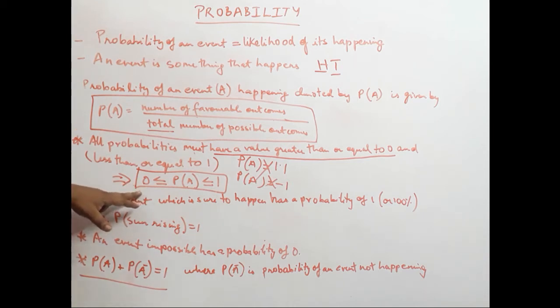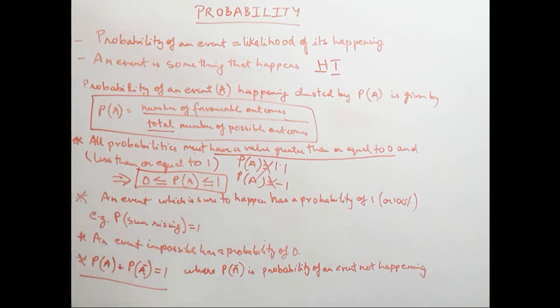If it doesn't happen, then it is 0, and we can have a probability which is equal to 0, but we can't have a probability which is negative. If it happens, then it is some value which is less than 1.